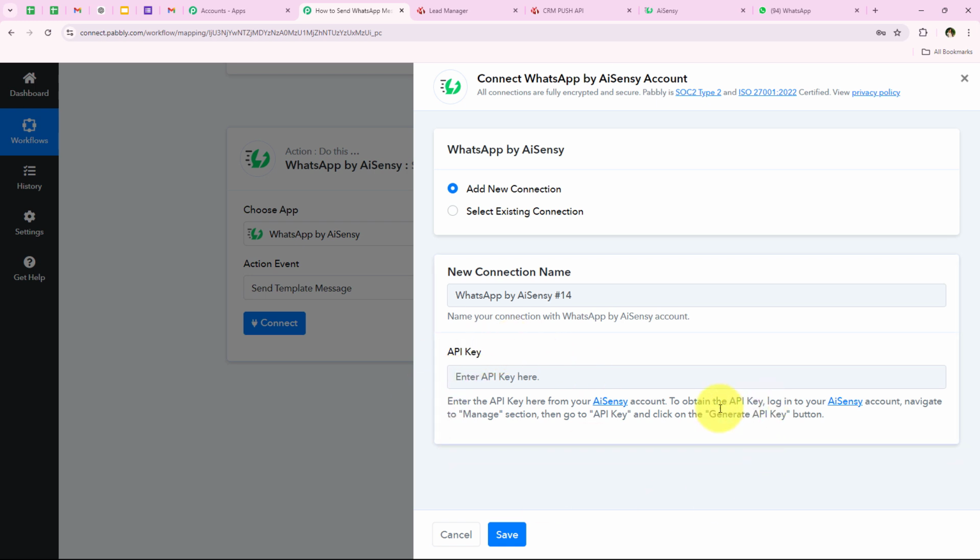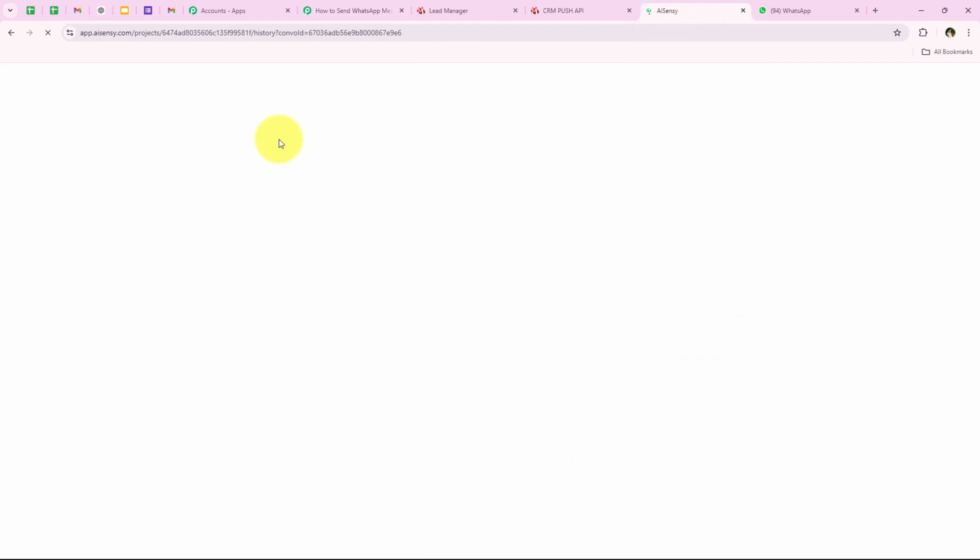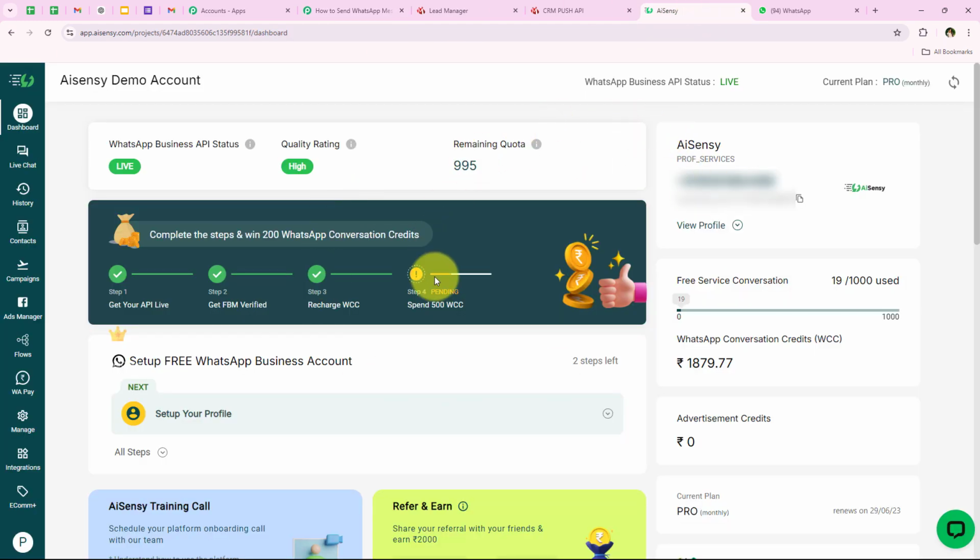And to get this API key, we are going to follow the help text, and it is saying log into your AiSensy account, navigate to the manage section, and then go to the API key. Click on generate API key button. So yes, we are going to follow the same. Over here I'm going to open my AiSensy account. So yes, you can see that this is my AiSensy account.